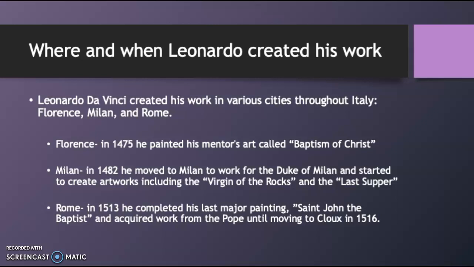So where and when did Leonardo create his work? Da Vinci created his work in various cities throughout Italy, including Florence, Milan, and Rome. Da Vinci grew up on his family's estate in a small town in Italy until he was about 15 years old when he aspired to becoming an artist. He then moved to Florence where he was apprenticed by the artist known as Andrea del Verrocchio. And he worked in Florence until about 1481 with the Painters Guild of Florence and alongside Verrocchio.